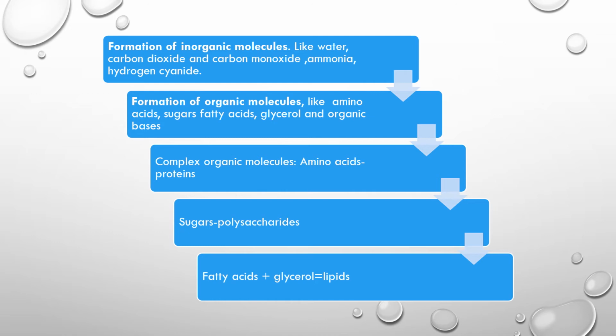Now the next one is complex organic molecules. Complex organic molecules like amino acids: we know that amino acids are able to form protein. So amino acids form proteins. Sugars make polysaccharides. Fatty acids and glycerols, when they combine together, make lipids. So like this, different types of inorganic molecules and organic molecules were made in the early Earth.